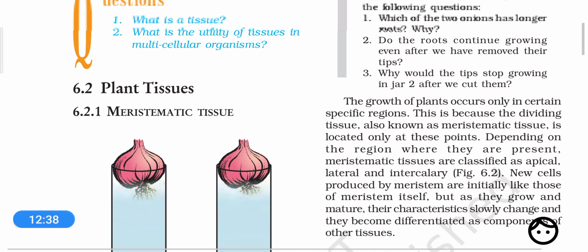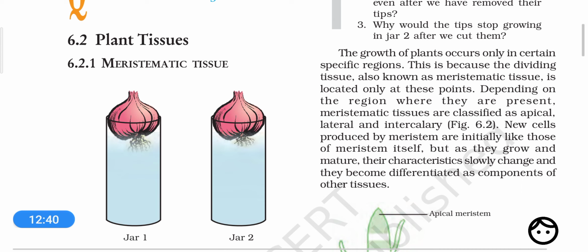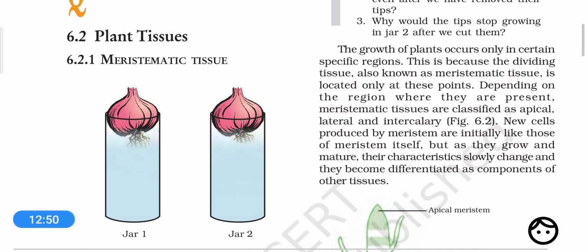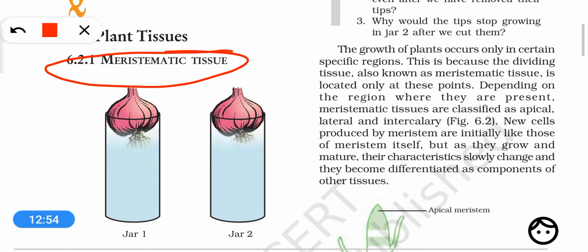Now once we have discussed what is tissue, what is the importance of tissue, and what is the difference between the tissues of a plant body and the tissues of an animal body, now let's discuss the actively dividing tissues, known as meristematic tissues, in plant tissues. As we have discussed, in a plant body the tissues having the capability of cell division are located in certain regions only.